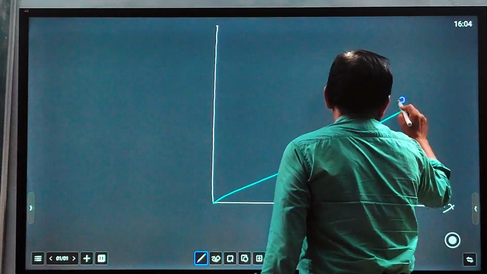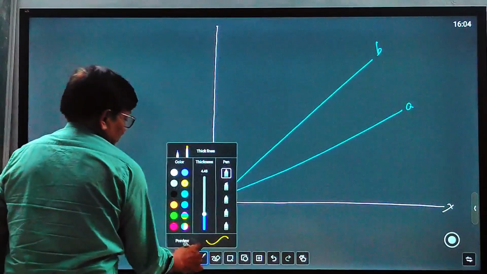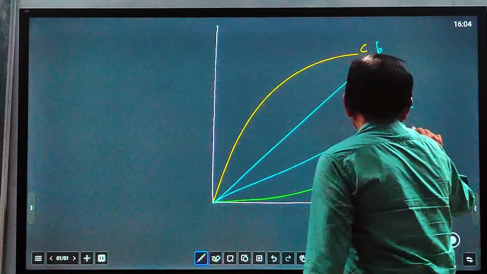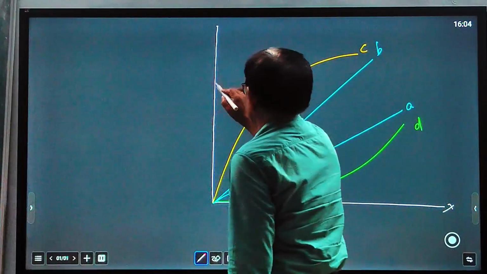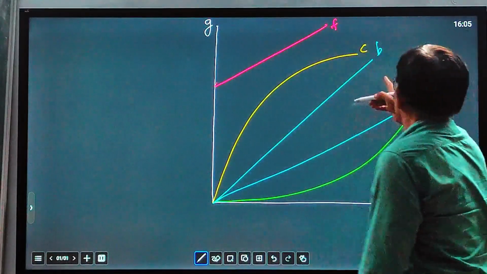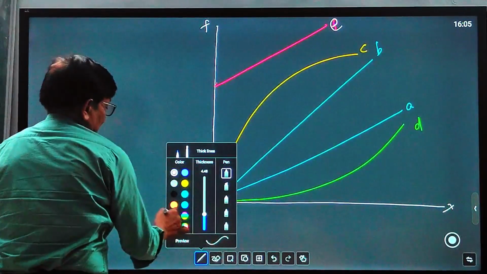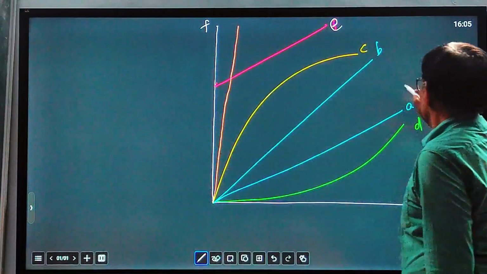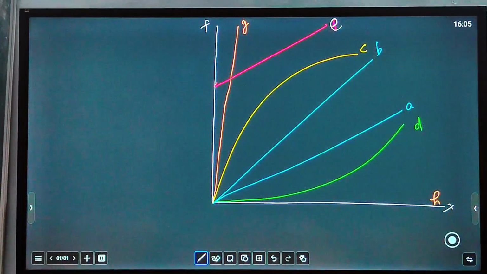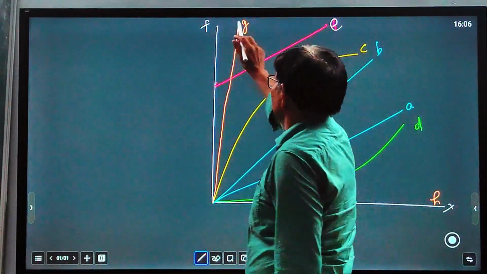Draw a graph which is A, then come to B, then using a different color, C, D, and E, F. Then using another color, G and H. So these are different graphs. You can see graphs A, B, C, D, E, F, G, H.